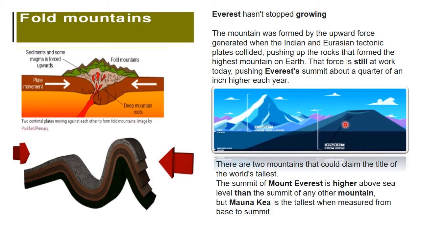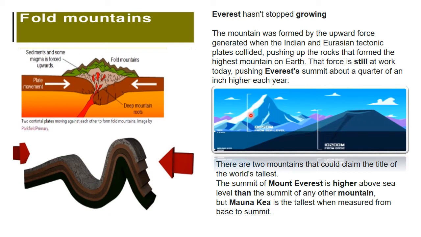Okay, but there's one more mountain which is an underwater mountain, which is called Mauna Kea. It's in the Pacific Ocean. This is the highest underwater mountain in the world. Now you can see that this is at the level, but if you see, you will find that obviously Everest is more in height.